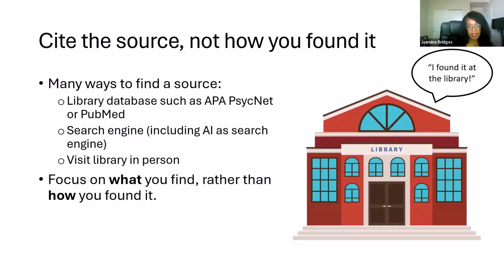Like we may use a database like CiteNet or PubMed, but those are, again, tools that we use to find our sources, but not the sources themselves. So in that poll question at the top of this piece, we talked about how a library is not a source type, and it's the same idea. So focus on what you find rather than how you found it. Although we may be excited about how we found it at the library, that is not going to be relevant to identifying our source type.